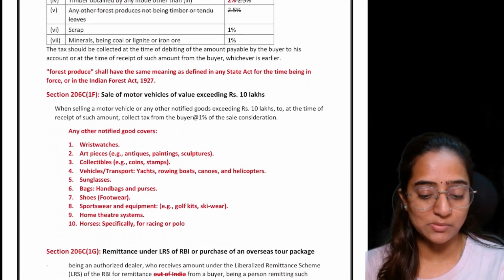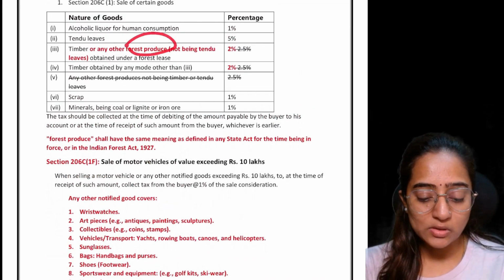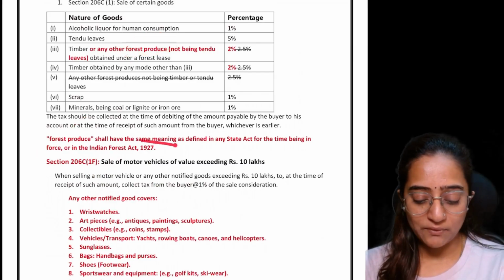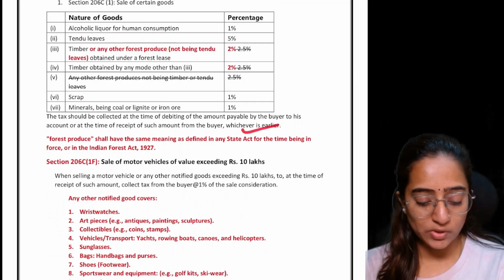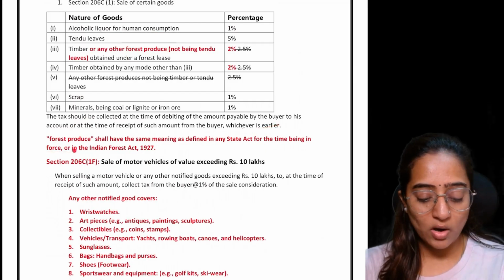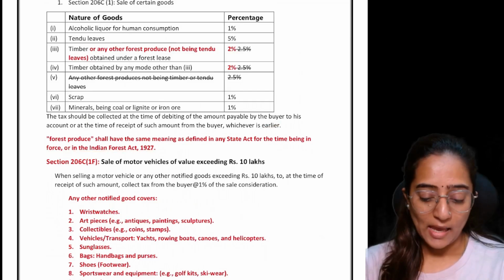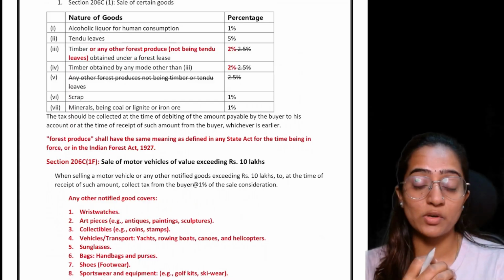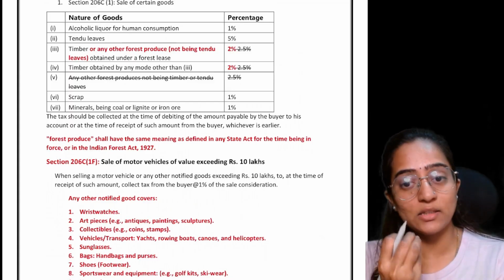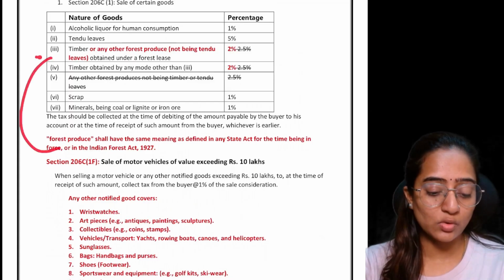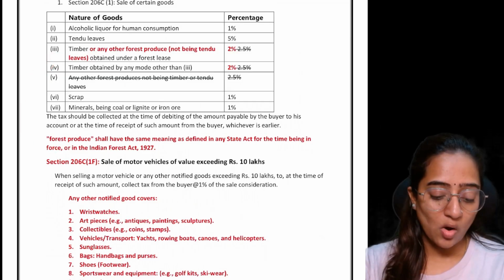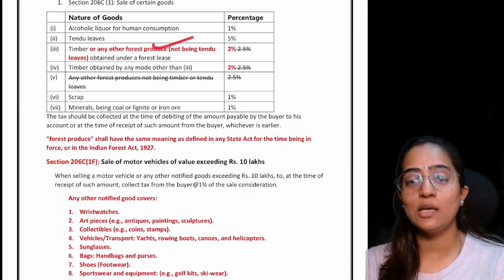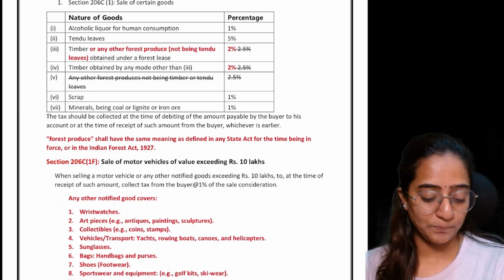Wherever the change is, it becomes important. And the forest produce is also being defined. Forest produce means which is having the same meaning as in any state law for the time being in force, or as per the Indian Forest Act. Whatever the state has defined as forest produce, the same definition goes along in the income tax as well. Or as per the Indian Forest Act, whatever the definition of forest produce is, the same thing is being recorded over here.